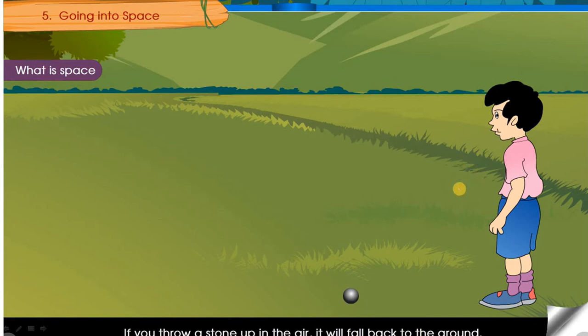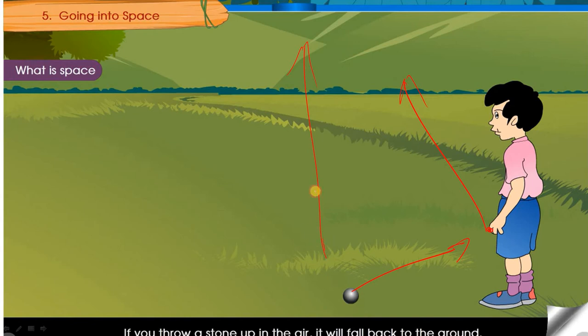See, there is a boy standing here, and imagine this is a ball or a rock, whatever it is. If you hold that ball in your hand and throw it upwards, you can do it right now when you are sitting in your home. What happens?